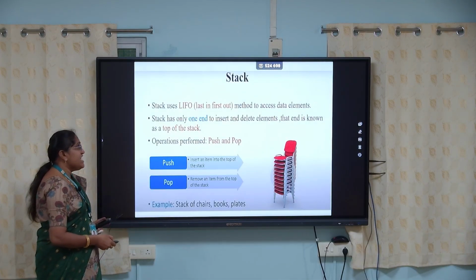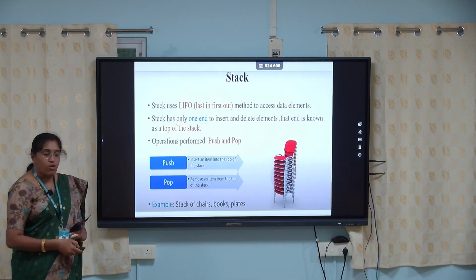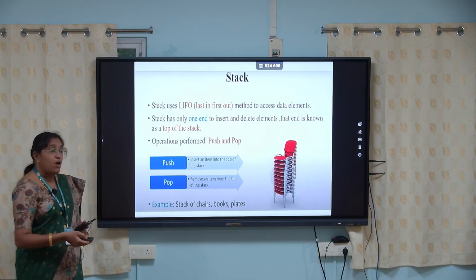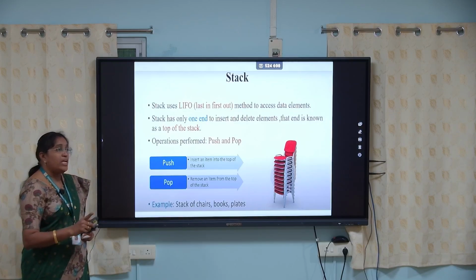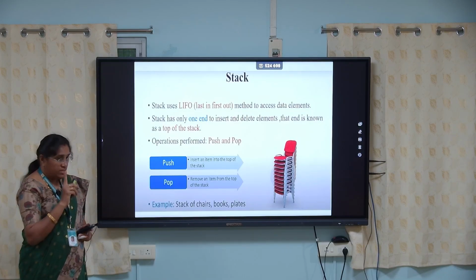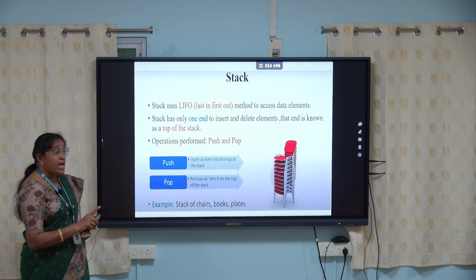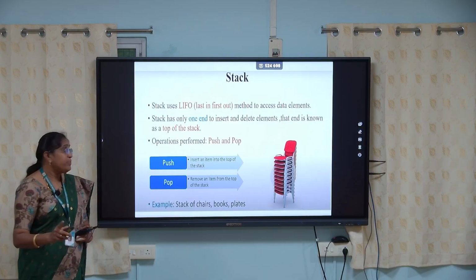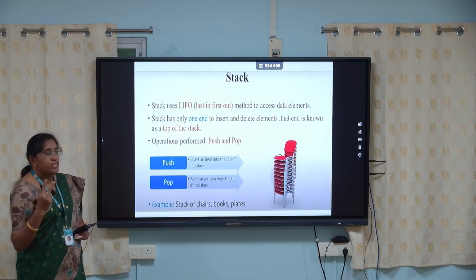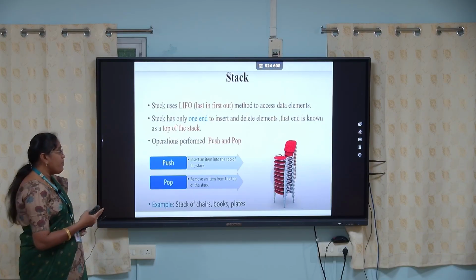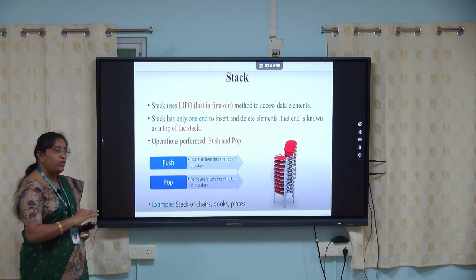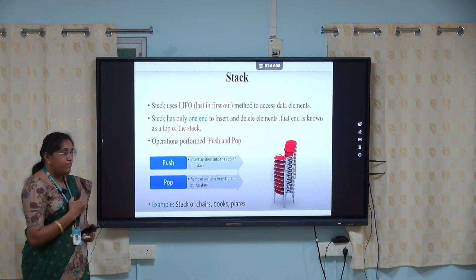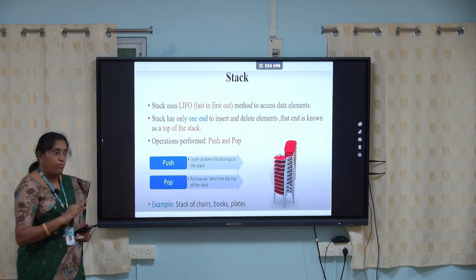Stack is a linear data structure. It is otherwise called first in, last out or last in, first out. Stack has only one end to insert and delete an item. That end is called the top of the stack. Here, two operations are performed in stack: push and pop. Push is inserting an element into the top of the stack. Pop is deleting an element from the top of the stack.